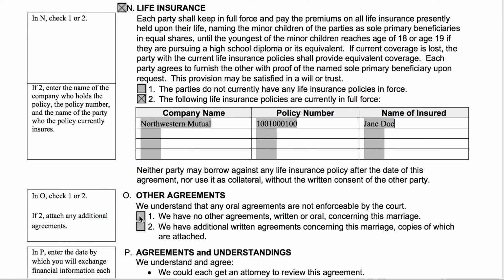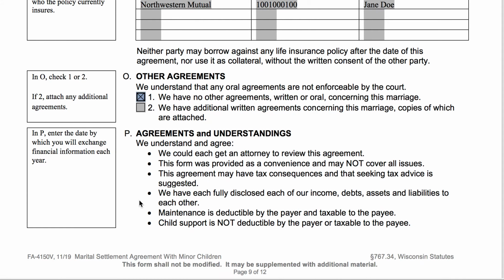So, if you don't have any such agreements, you check number one. Number one is saying we've gotten everything written down in either this document or in the stuff attached to it. If you are saying, nope, we have an oral agreement that we wrote down or some other written agreements about our marriage, our property division, our kids, or whatever, then you're going to check 2. So we'll check A, or 1, there.